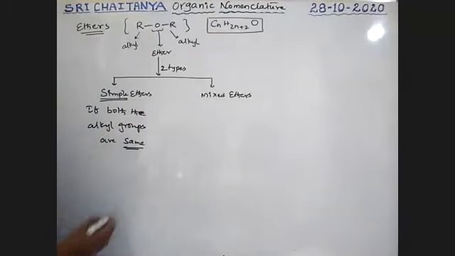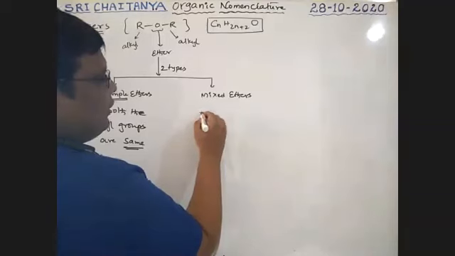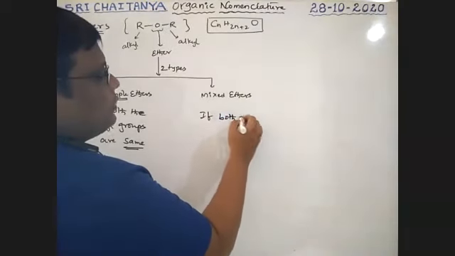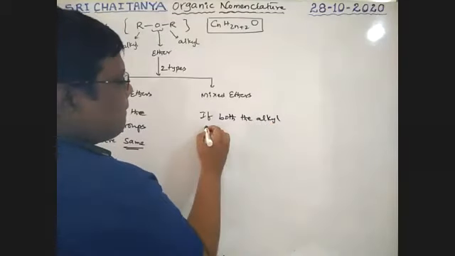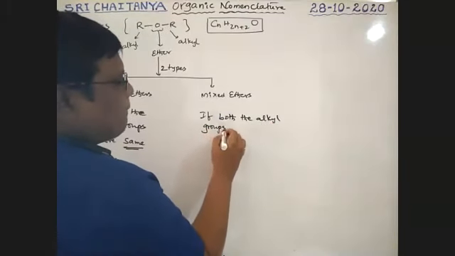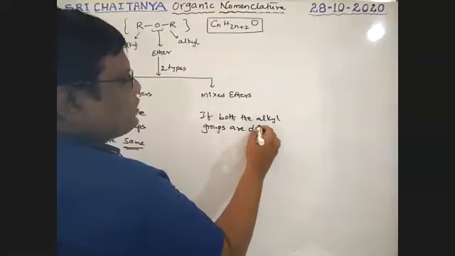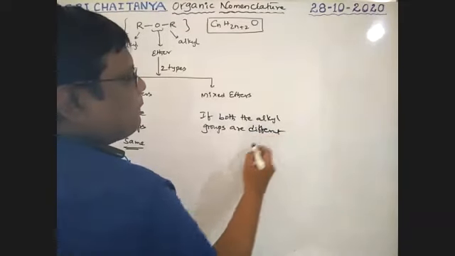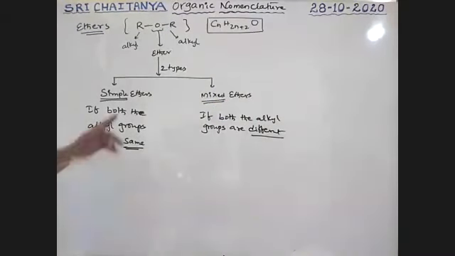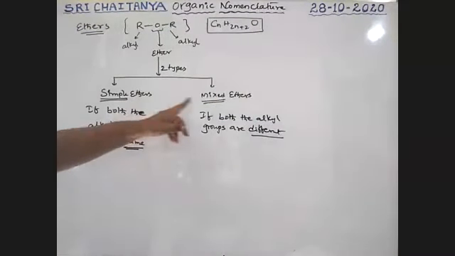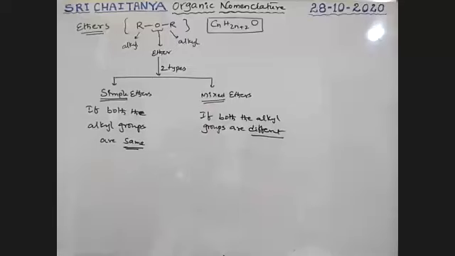If both the alkyl groups are different, that is called mixed ethers. If both the alkyl groups are same, that is simple ethers. If both the alkyl groups are different, that is mixed ethers.